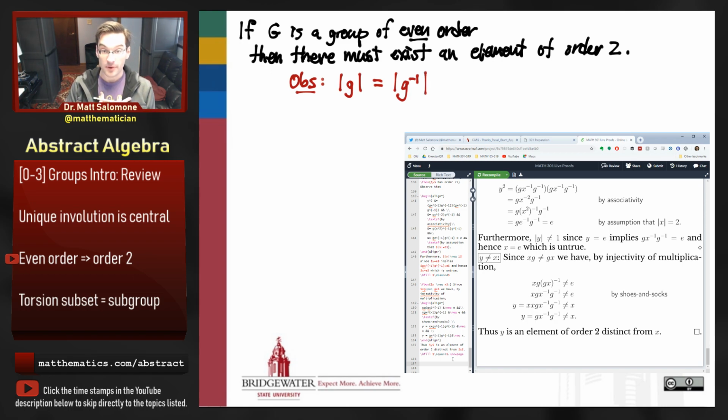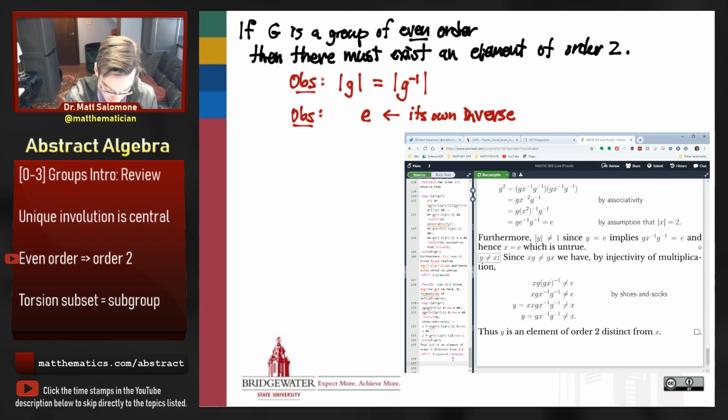So if I'm an element in a group and you are my inverse, then you and I have the same order as one another. And so what that means is that, let me add in another observation, that if I'm making a group, that group has to have an identity element, and this identity element is its own inverse. And it has order 1, as the identity element always does.